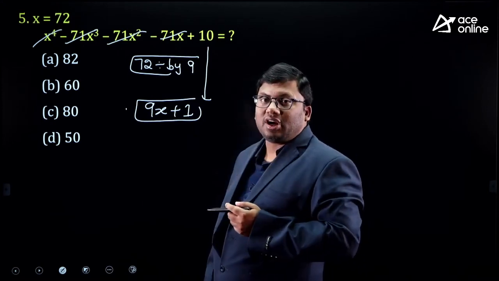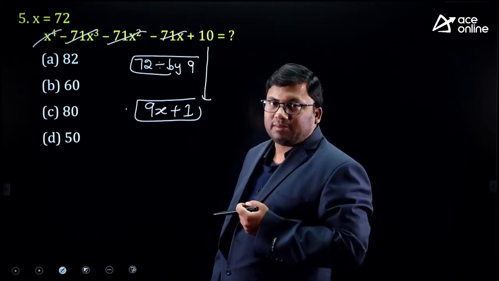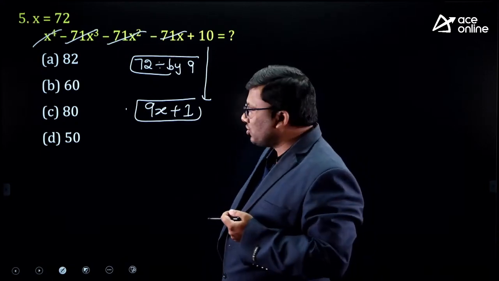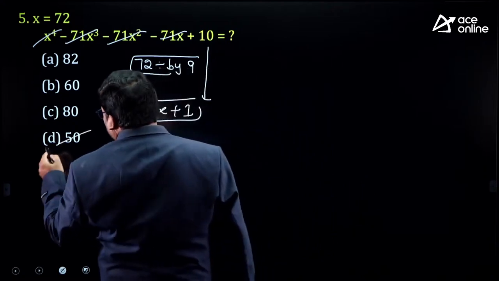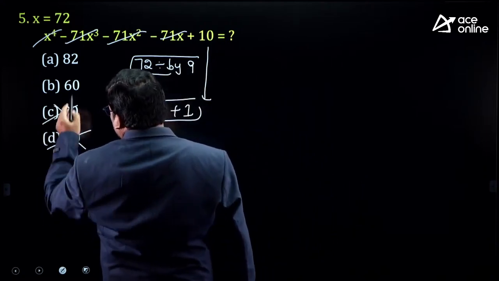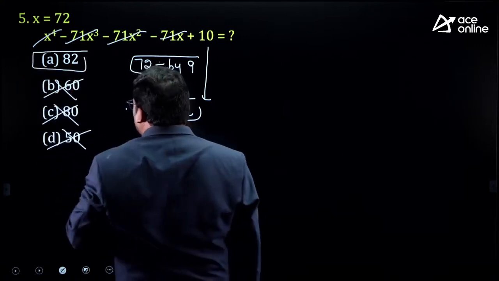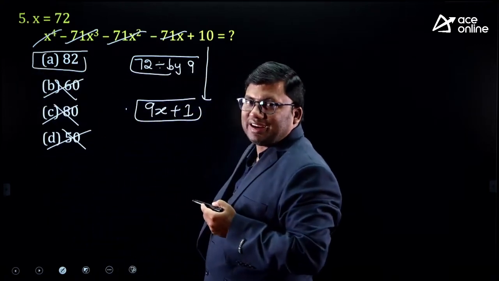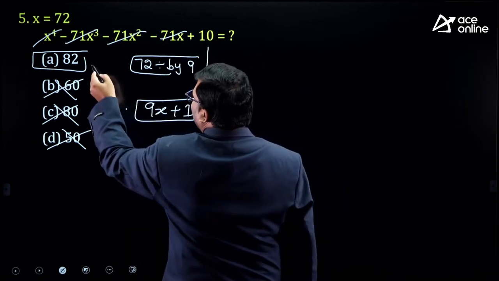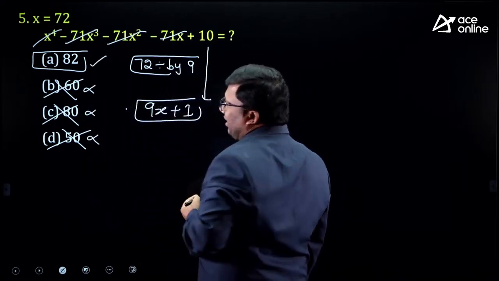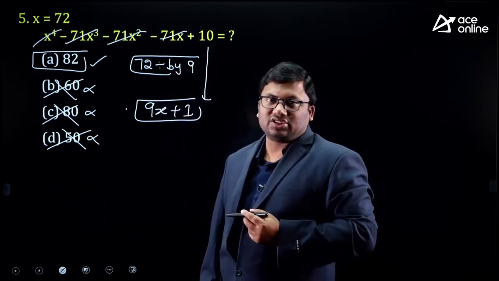Sir, from where did you get 1? 10, the digital sum is 1 plus 0, which is 1. When divided by 9, the remainder should be 1. It is 5, it is 8, it is 6. 8 plus 2 is 10. 10's digital sum is 1; 9 ones are 9. I am sure if this question comes to you in future, you can solve it in a jiffy rather than going by the traditional method.